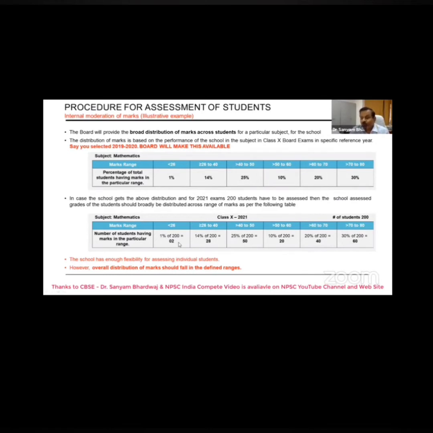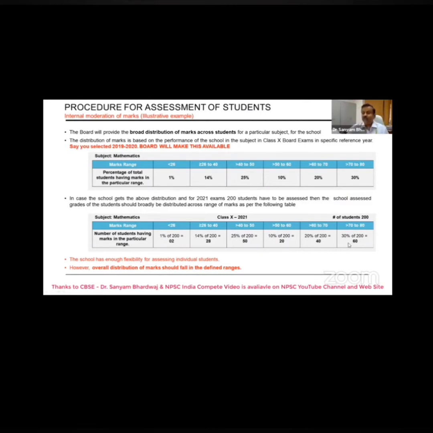So there could be only 2 students who would be placed in the bracket less than 26. There can't be more than 2 students. So you can adjust and moderate the marks accordingly. Thereafter, from 26 to 40, only 28 students should fall in this bracket. Then 40 to 50, 50 candidates, then 50 to 60, 20 candidates, and likewise 40 and 60 candidates.